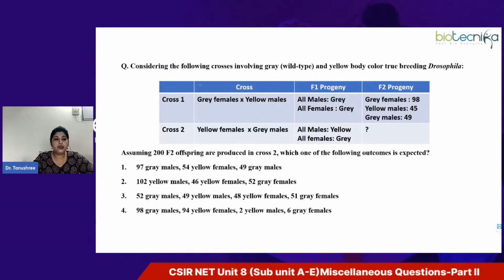Now, quickly moving over to another question. Considering the following crosses involving gray and yellow body color true breeding Drosophila. Here you can see the cross mentioned, and assume 200 F2 offspring are produced in cross 2. Which one of the following outcomes is expected? Basically, you have to find out the outcome of cross 2 in the F2 progeny.